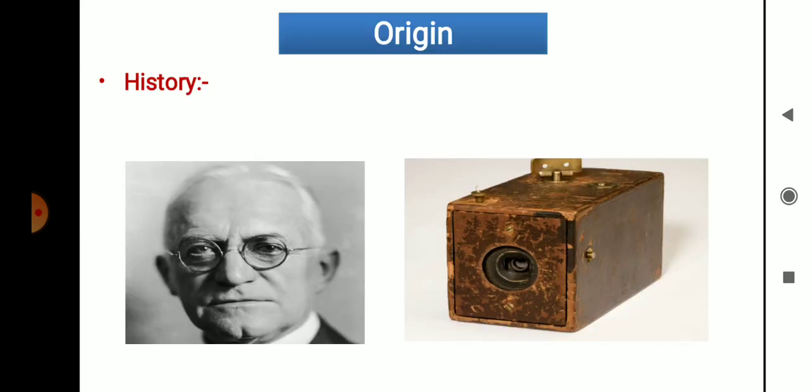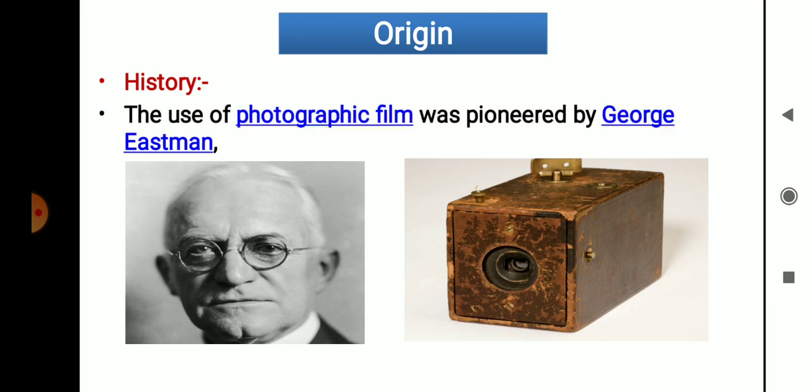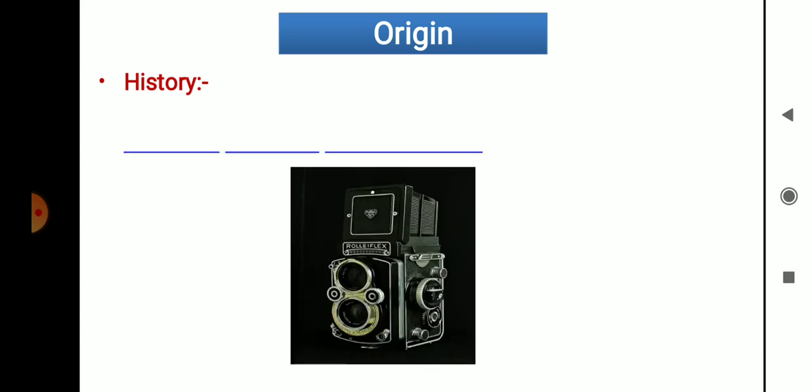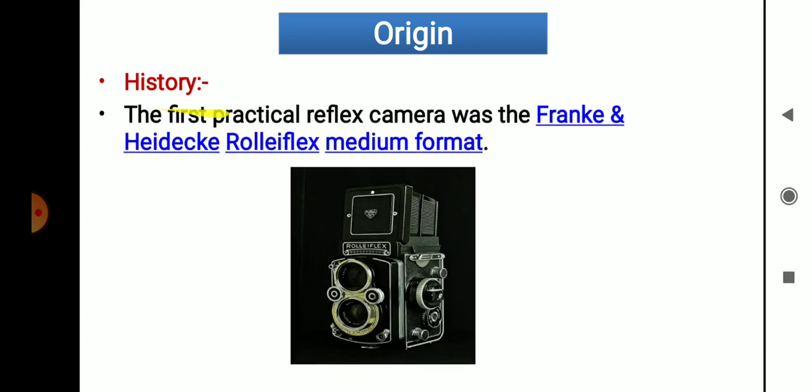Then the use of photographic film was pioneered by George Eastman. He is George Eastman, and he developed the camera in which photographic film is used. Then the first practical reflex camera, reflex meaning reflection is going to be taken in that camera, was developed by Franke and Heidecke.